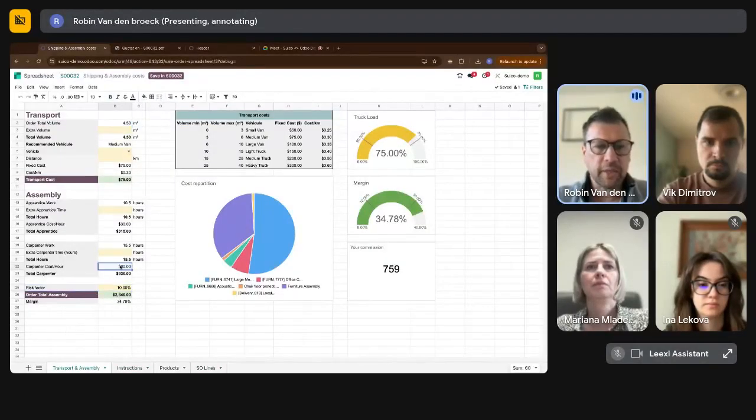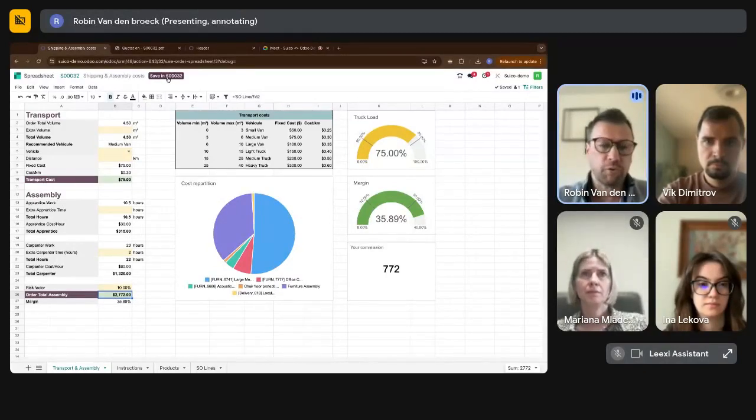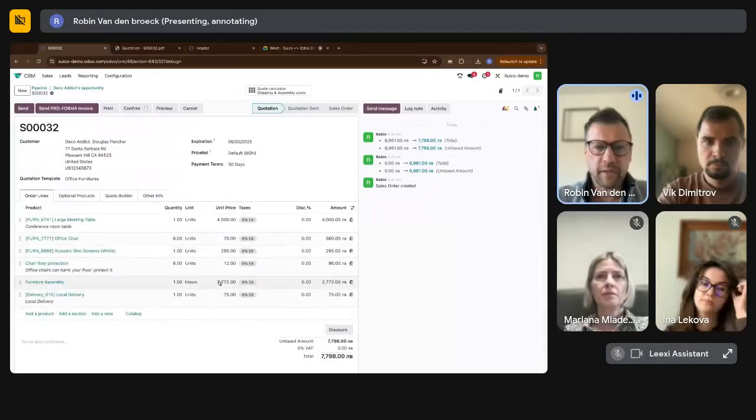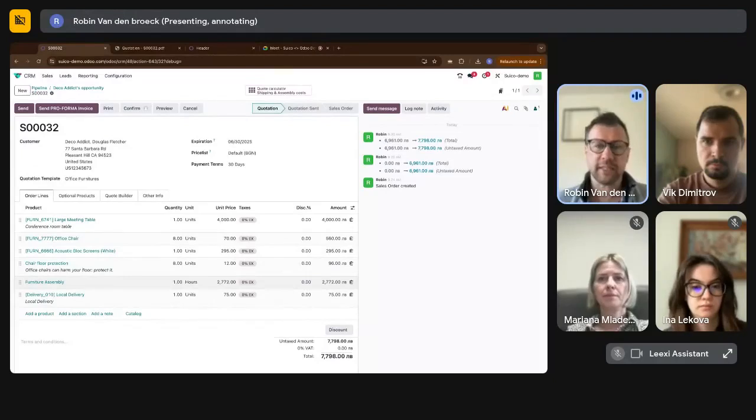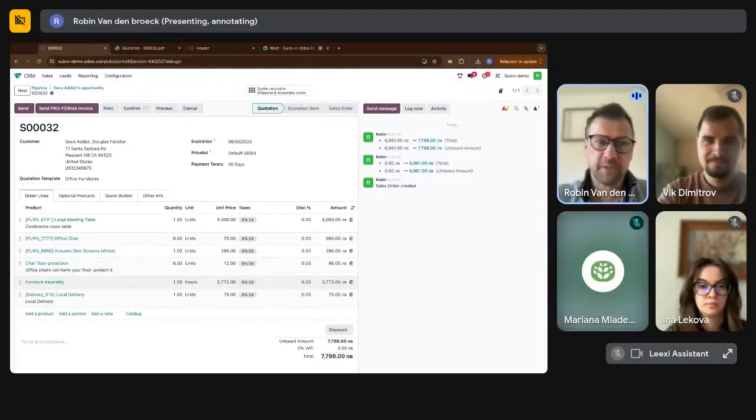And now actually you can make some changes. Okay, the carpenter is going to work 20 hours and everything will be calculated accordingly. And so these figures, like the total assembly and the transport cost, etc., are now calculated based on a lot of other features, and you can just save them back into your order, and now it's inserted, without ever having to go to Excel or to something else. Everything is integrated within Odoo. So as a salesperson, very easy to work with.